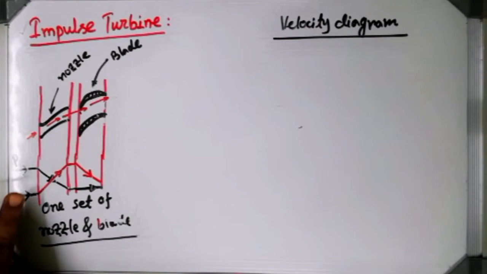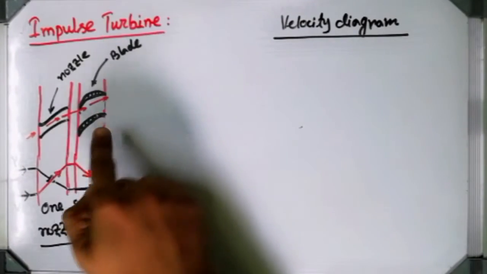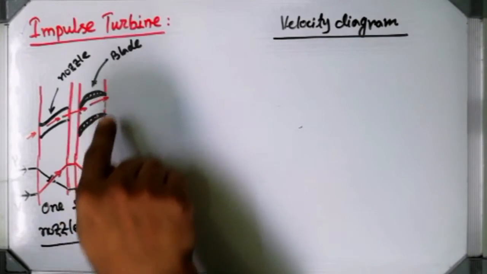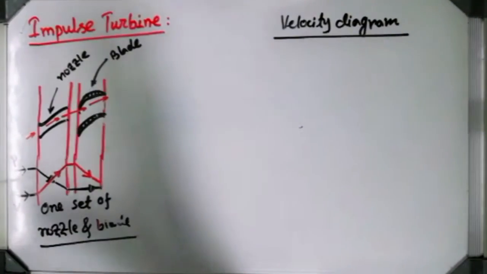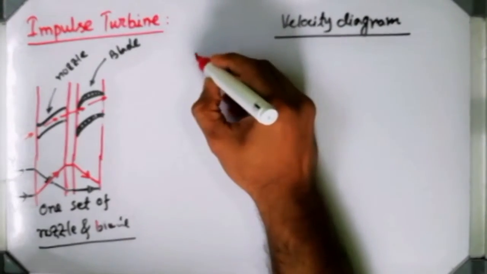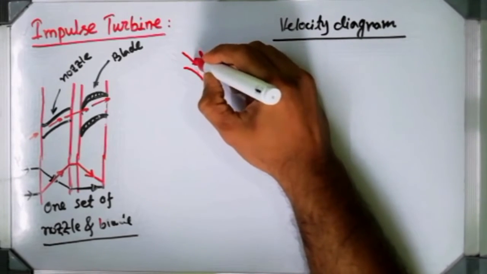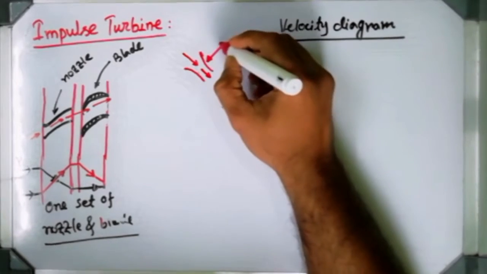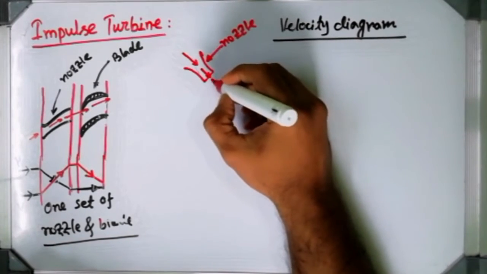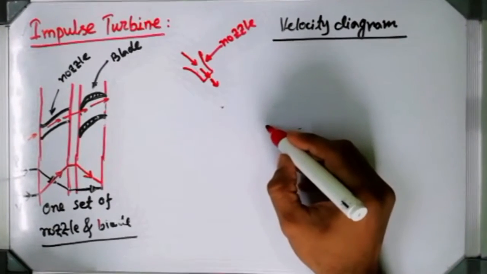Okay, how the steam is going to enter the nozzle. After entering the nozzle, obviously it will come out and enter the blade. So we are going to show how the velocity is going to change inside the blade, and all those velocities are going to be represented graphically. Suppose this is the nozzle I am talking about, and the steam is coming inside the nozzle. Now the steam is going to come out from this nozzle and hit the turbine blade. Suppose this is our turbine blade.